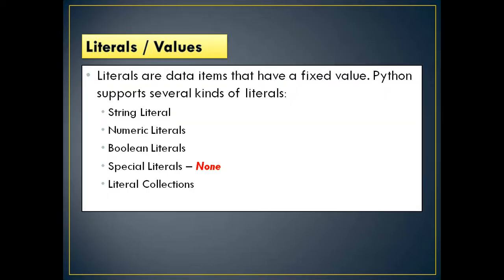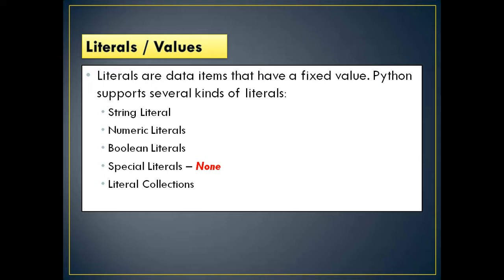Now coming to the literals or constants, what we call. The literals are data items. This question was asked in your examination in class 11th. Remember, what are literals? Literals are data items that have a fixed value which cannot be changed. That is what we call literals. Python supports several kinds of literals. Let us see which are those: string literals, numeric literals, boolean literals, special literals such as None, and of course literal collections.